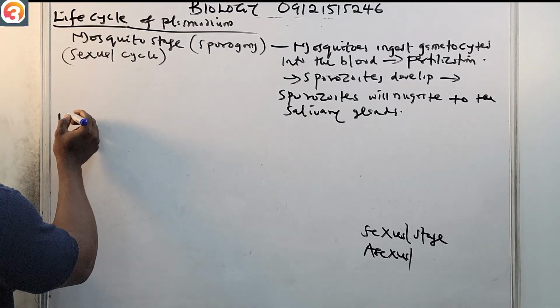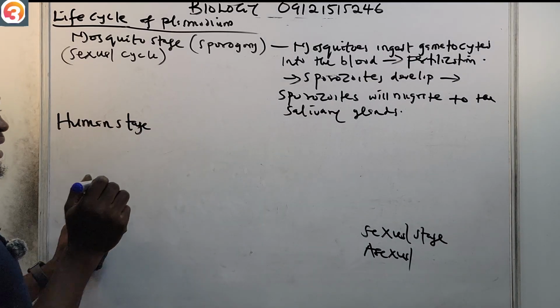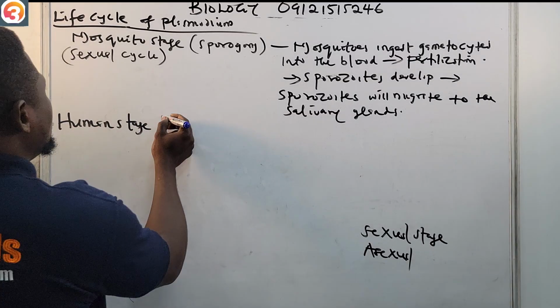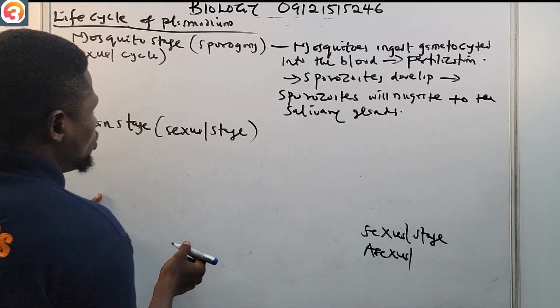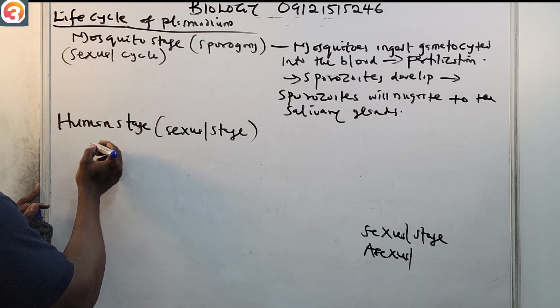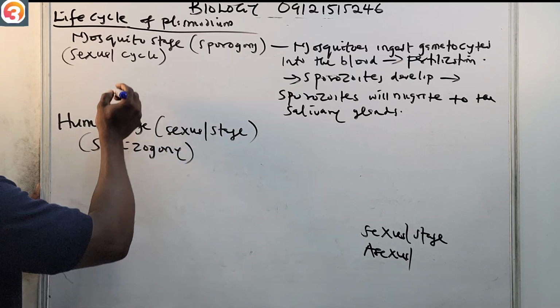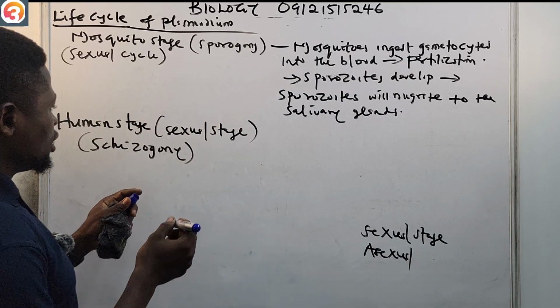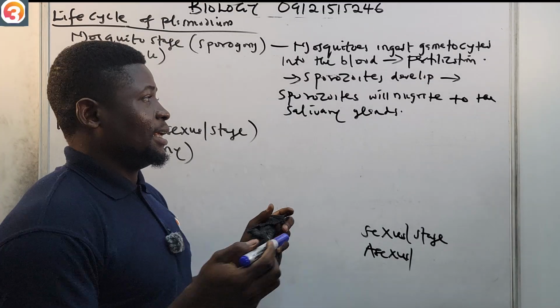Now we have the human stage. This human stage is the asexual stage, and that's called schizogony. This one is called sporogony. This one is called schizogony. Please take note of that. They are very, very important.